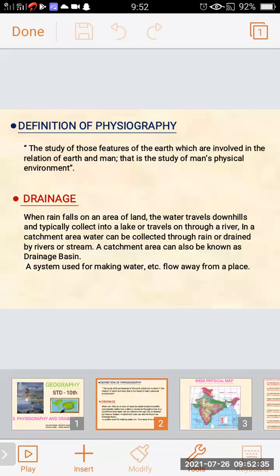The definition of physiography: the study of those features of the earth which are involved in the relation of earth and man. That is the study of man's physical environment. Physiography means the physical environment in which man lives. It's the relation between the earth and man.